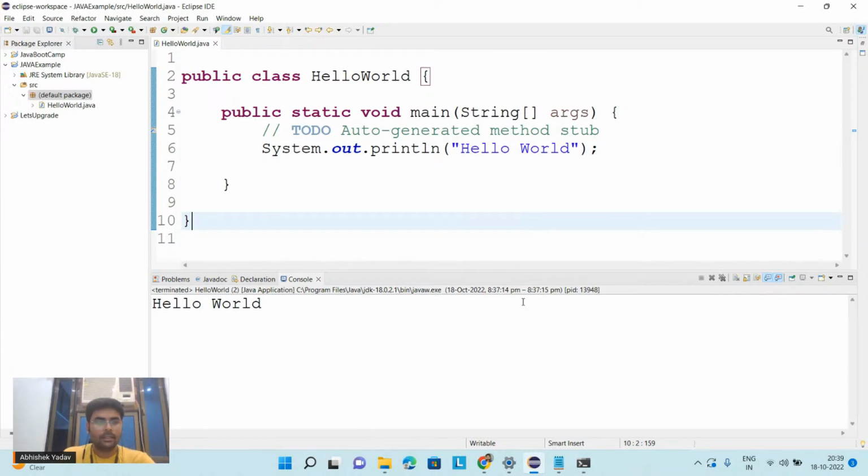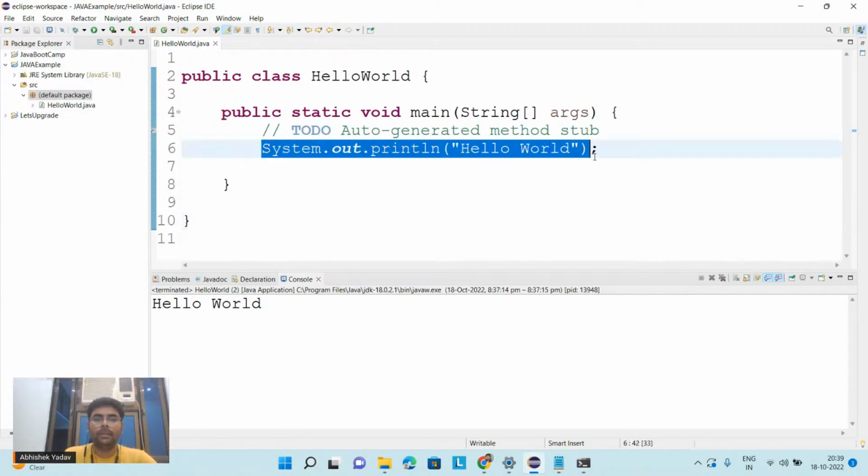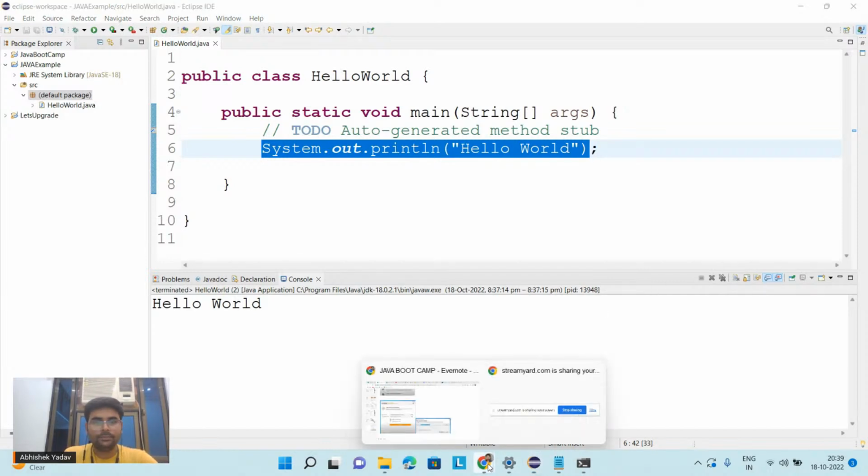After that, what is this System.out.println? Okay, what is this System.out.println? Again, let's come back to the PDF here.